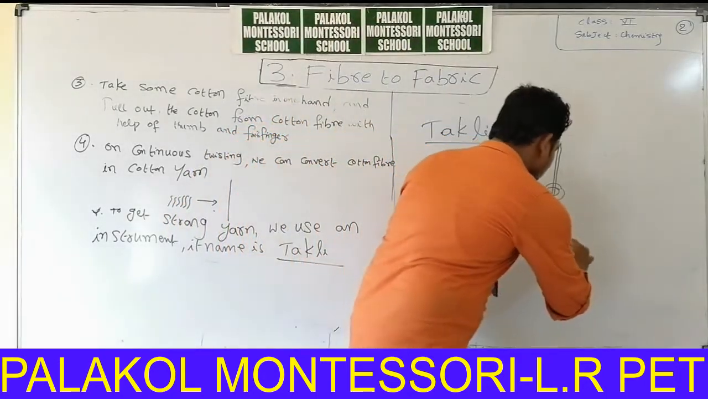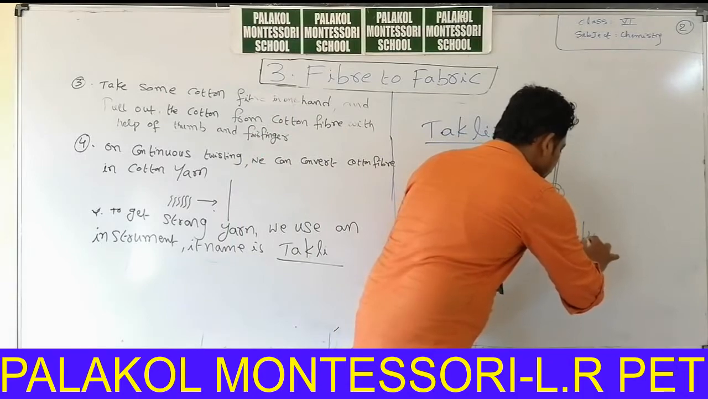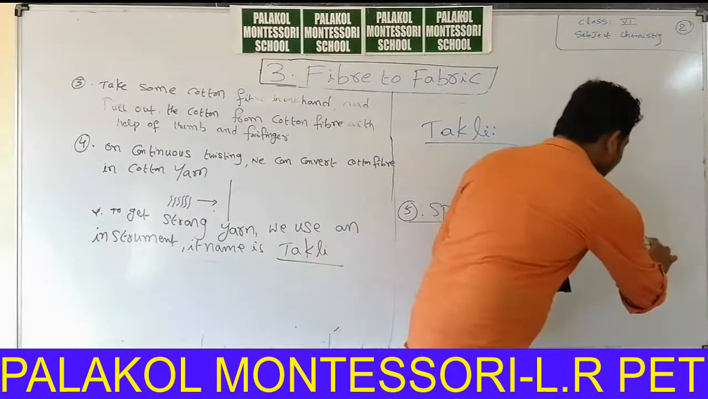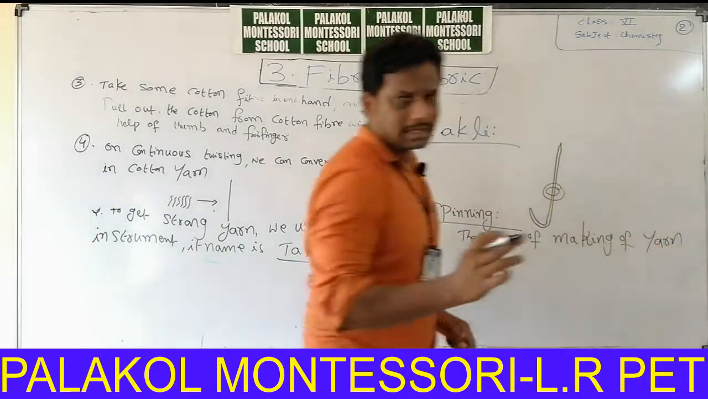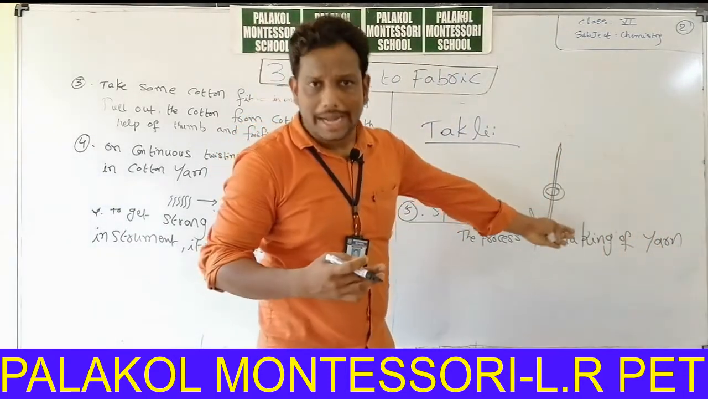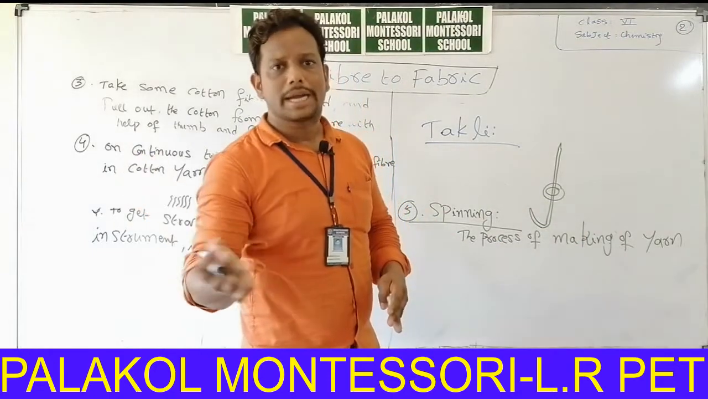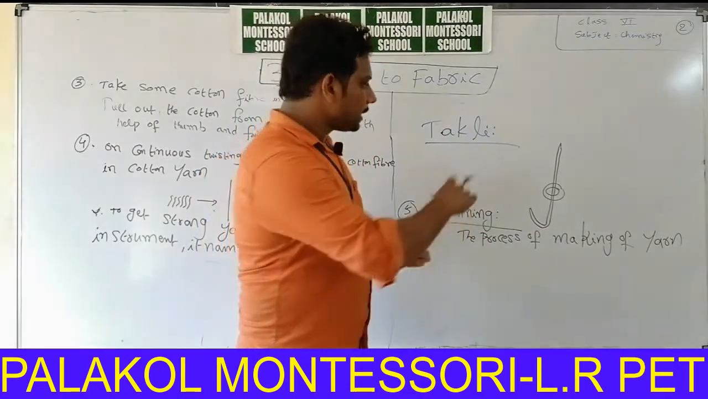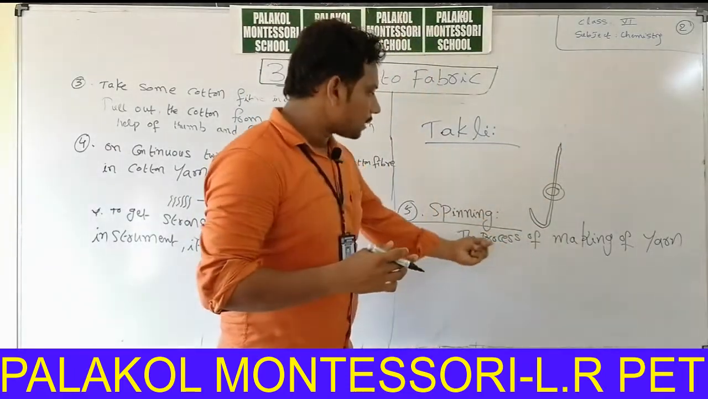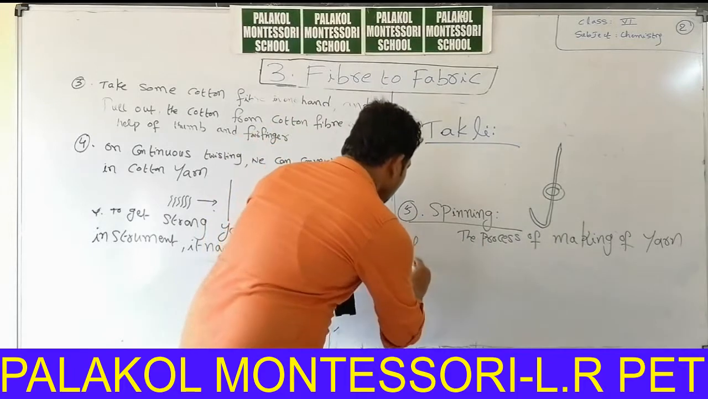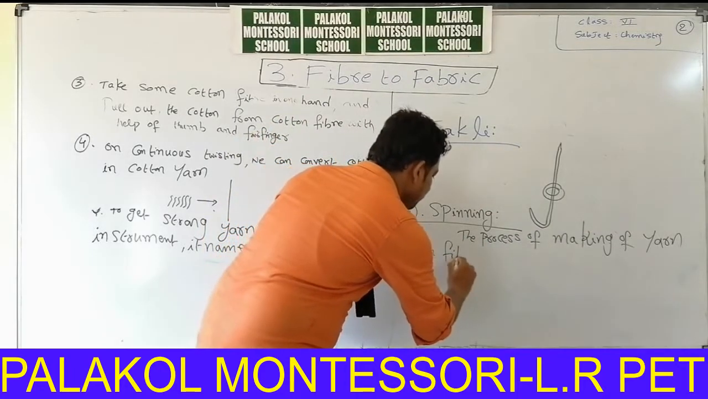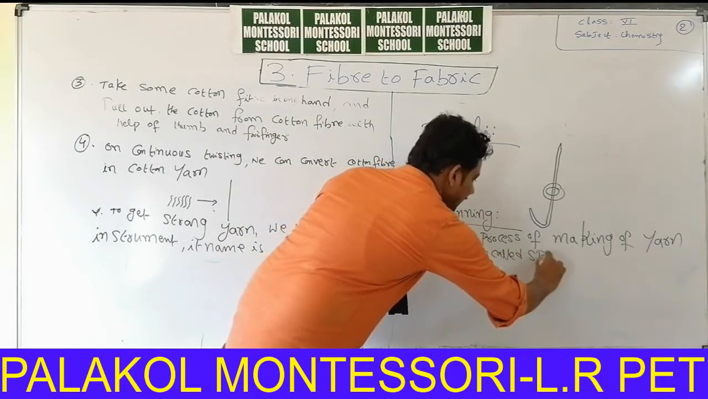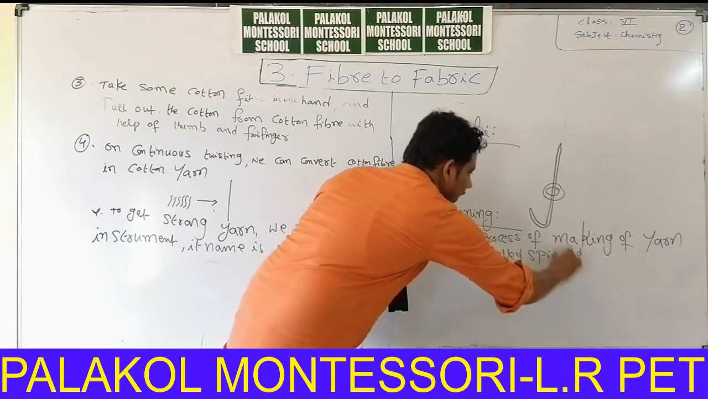The process of making of yarn from fiber. In the case of cotton we will call it as cotton yarn. In the case of jute we will call it as jute yarn. In the case of polyester we will call it as polyester yarn. So it changes from fiber to fiber. The process of making of yarn from fiber is called spinning. Very, very important definition.